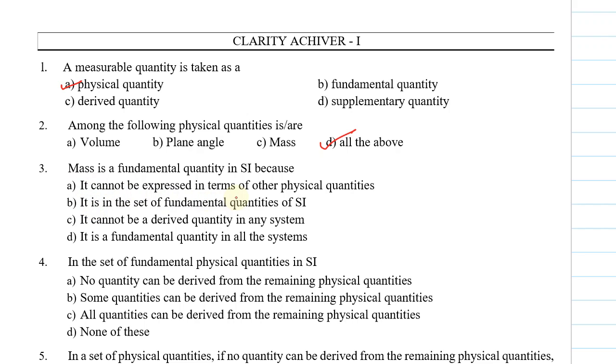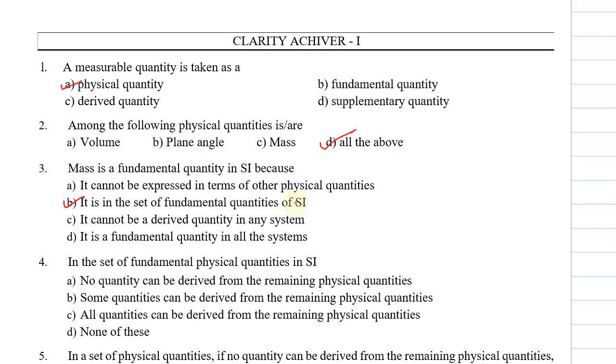It cannot be expressed in terms of other physical quantities. It is in the set of fundamental quantities of SI. It cannot be a derived quantity in any system. It is a fundamental quantity in all the systems. So the best suitable answer is option B, it is in the set of fundamental quantities of SI.